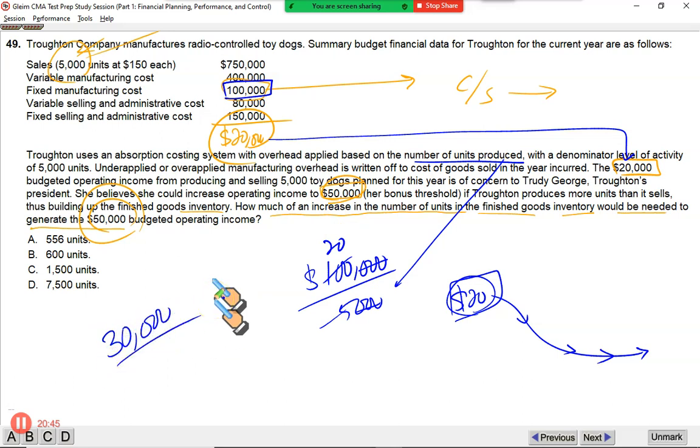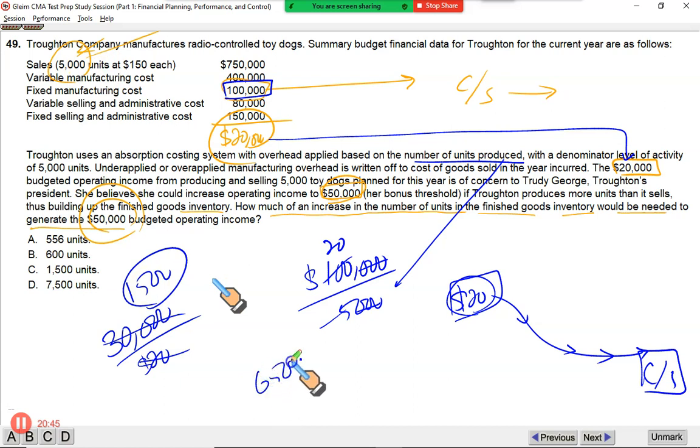Each unit we produce takes with it $20 of fixed cost and hides it in the closing stock. This $20 per unit fixed cost is taken away from the system and stored in the closing stock. Which means if $20 can be taken away by a single unit, divide 30,000 by 20, you will get 1,500. If you produce 1,500 units more, instead of producing 5,000, you should produce 6,500.